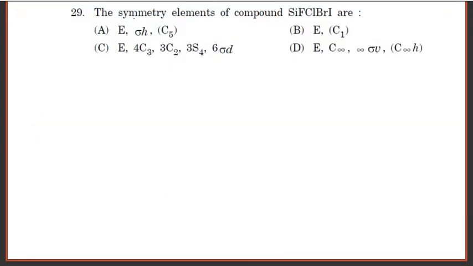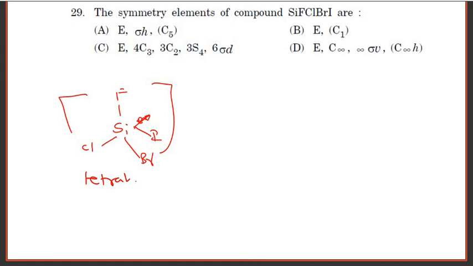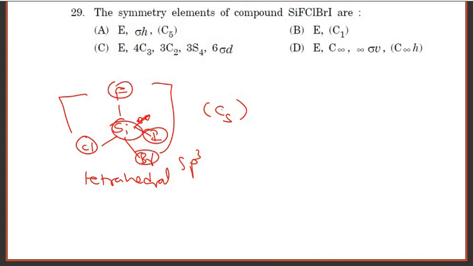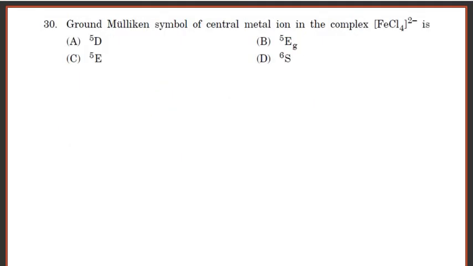Question number 29. The symmetry elements in the compound having a tetrahedral shape with sp3 hybridization. This shows the Cs point group, because 4 different ligands are substituted onto this silicon. You will have the Cs point group having only 2 symmetry elements, E and C1. Option B is correct.